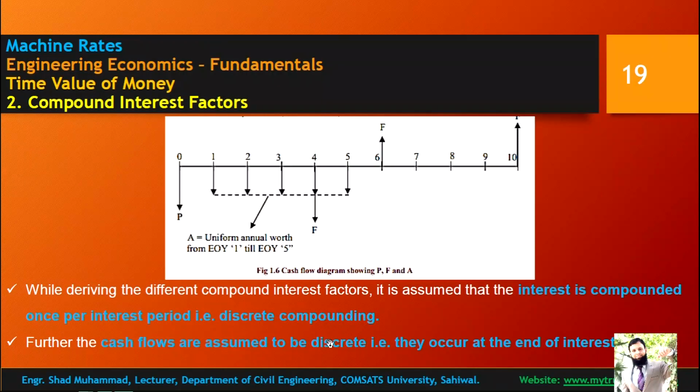Further, the cash flows are assumed to be discrete, that is, they occur at the end of interest periods.